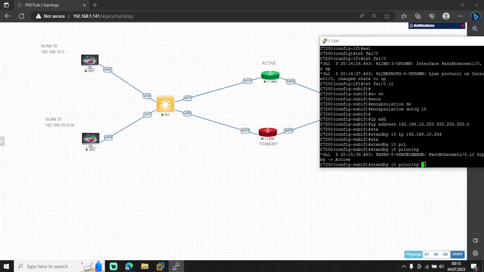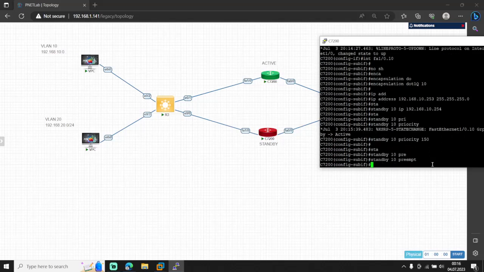The router which has the higher IP address, for example one of them is 252 and the other one is 253, the higher IP address, 253, is going to be the active router. But for educational purposes, I'm just giving the priority values.